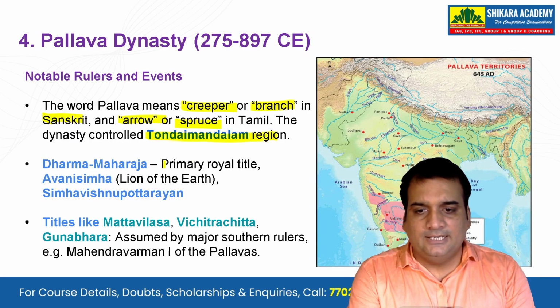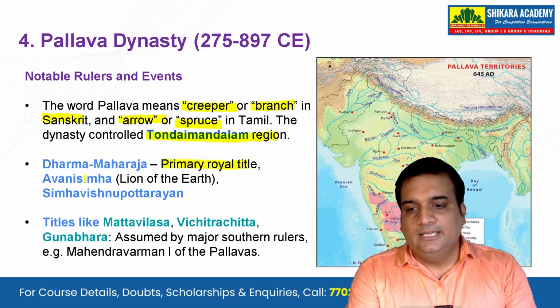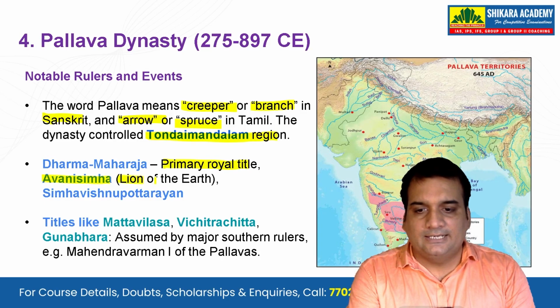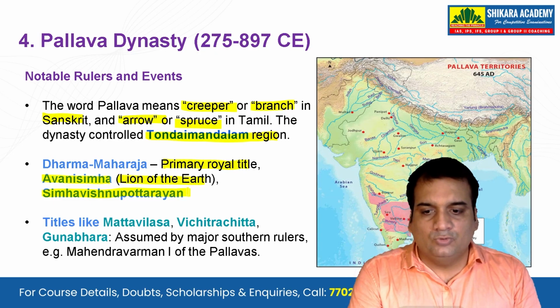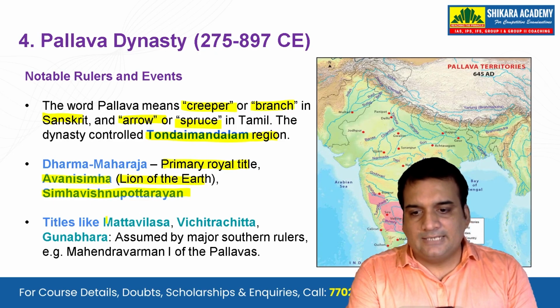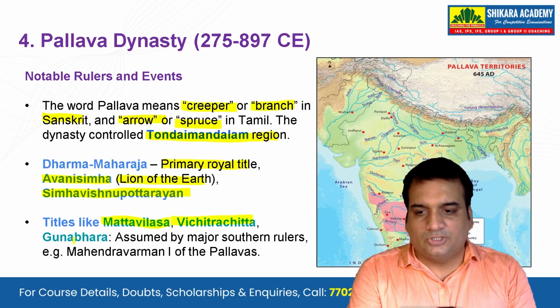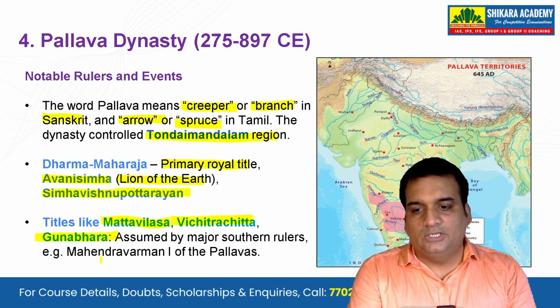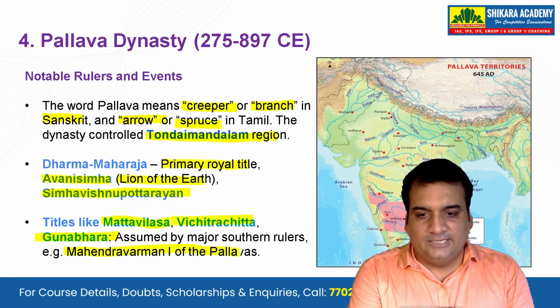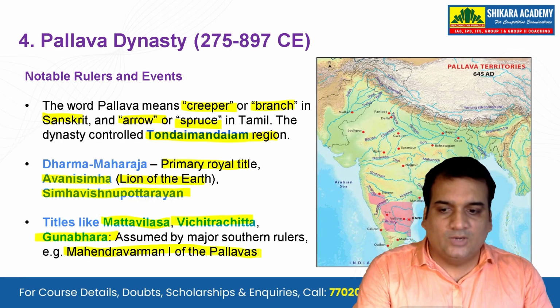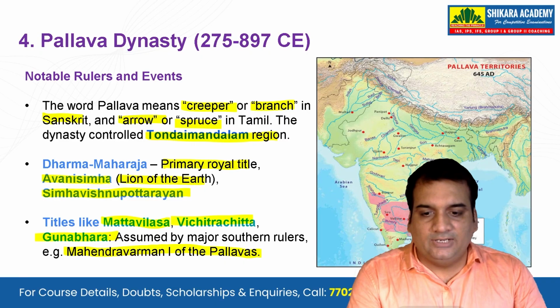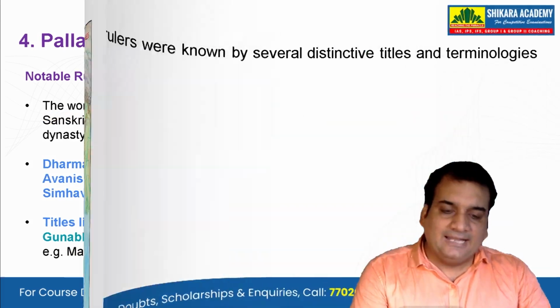Dharma Maharaja, that is the primary royal title. Then we have the Avani Simha, that is the lion of the earth. And then we also have Simha Vishnu Pottarayan. Titles like Mattavilasa, Vichitra Chitta and Gunabhara were taken by the major southern rulers at this time. For example, Mahendravarman, one of the Pallavas, had the titles of Mattavilasa, Vichitra Chitta and Gunabhara.